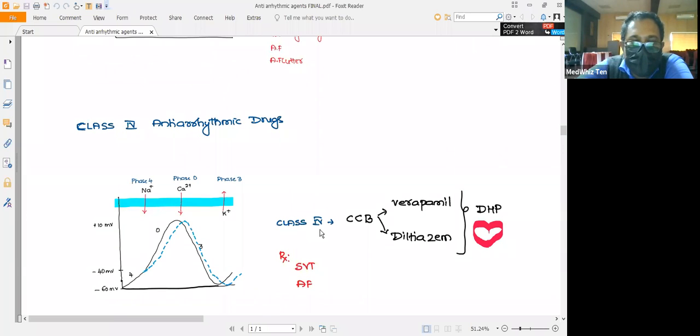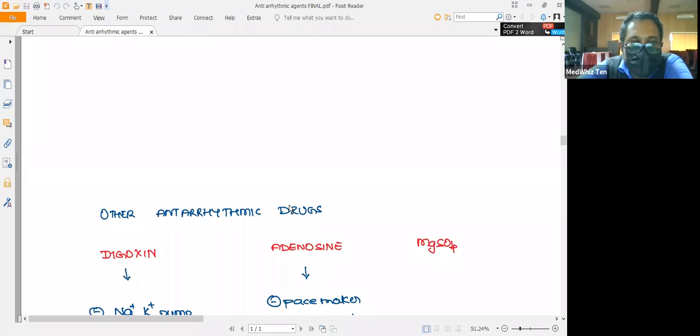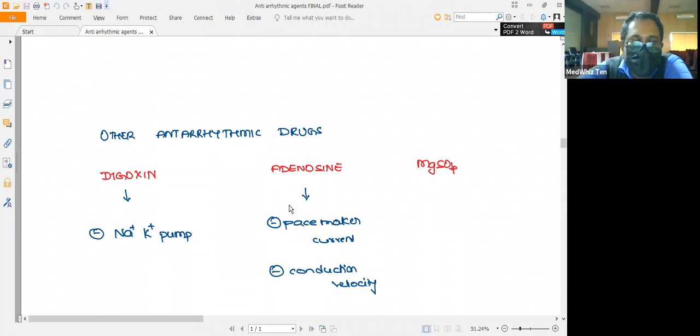Apart from this, we need to remember that there is another group of drugs, the miscellaneous group, which can be used in the treatment of arrhythmia. One such drug is digoxin. You had learned this as an inotropic agent used in the treatment of congestive heart failure.